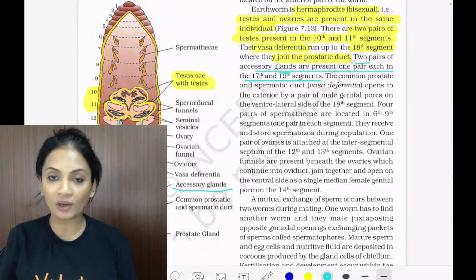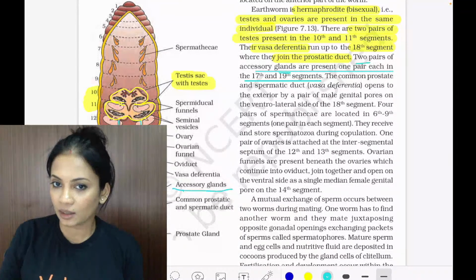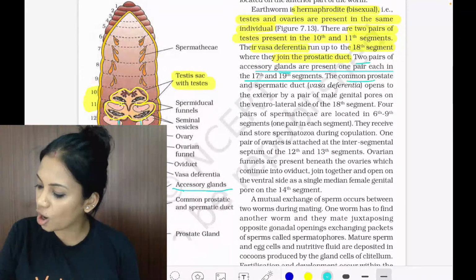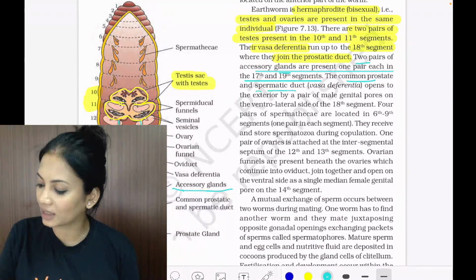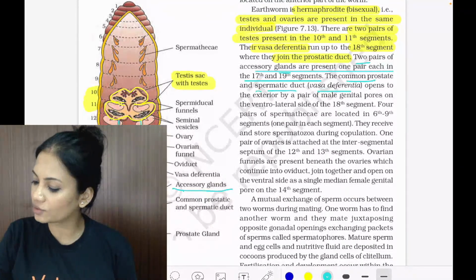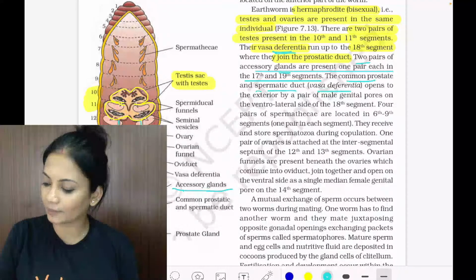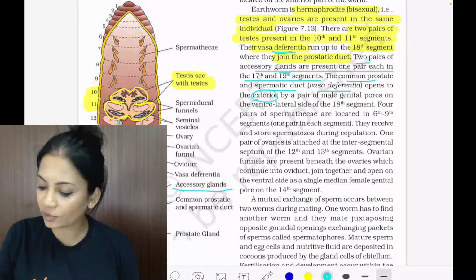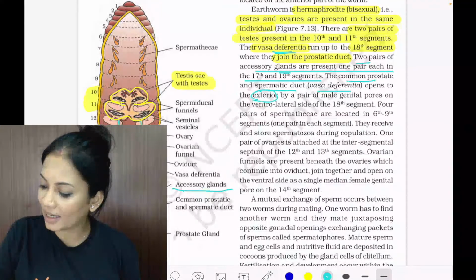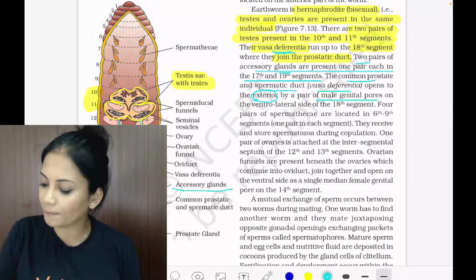Then we see ahead the common prostatic and spermatic duct, that is the vasa deferentia, the one which ran up to the 18th segment. That is going to open into the exterior. How is it going to open into the exterior? By a pair of male genital pores.